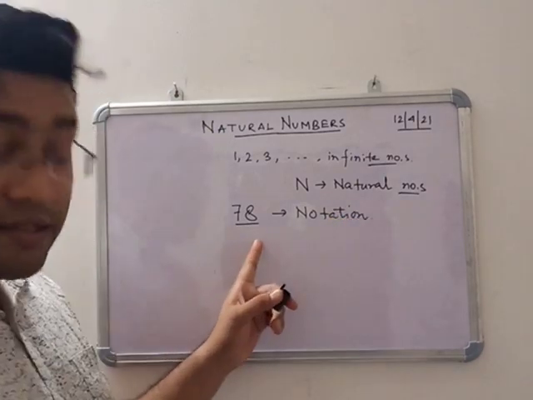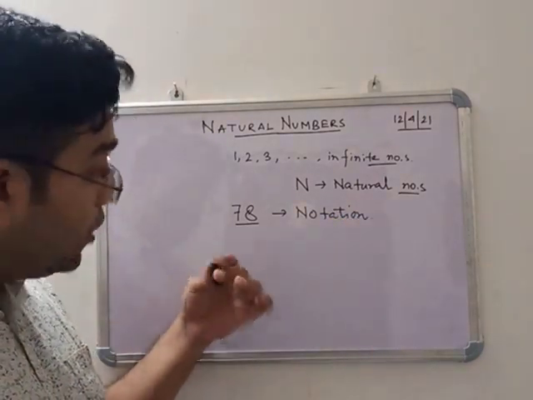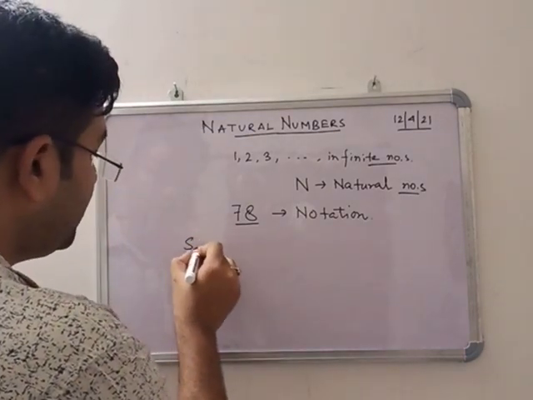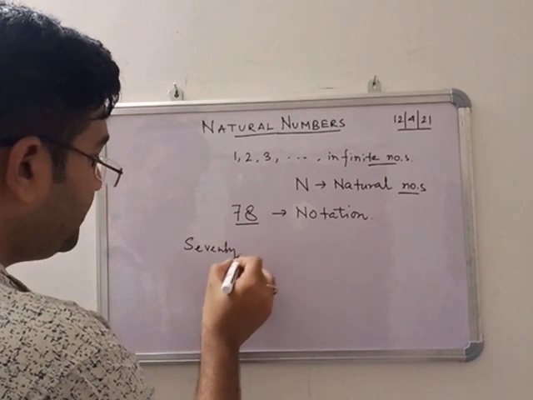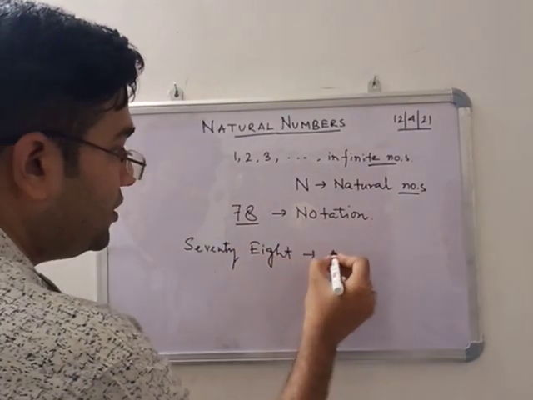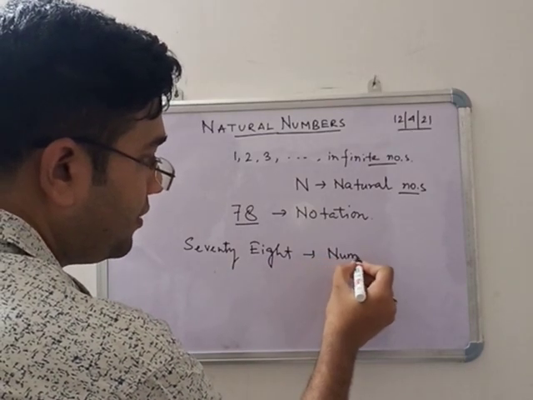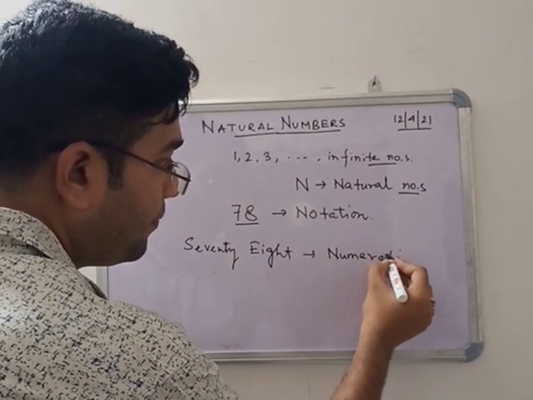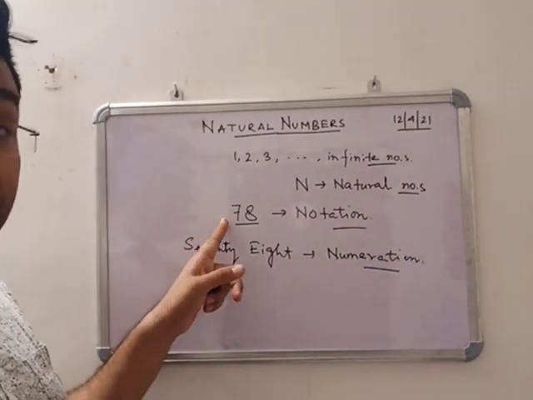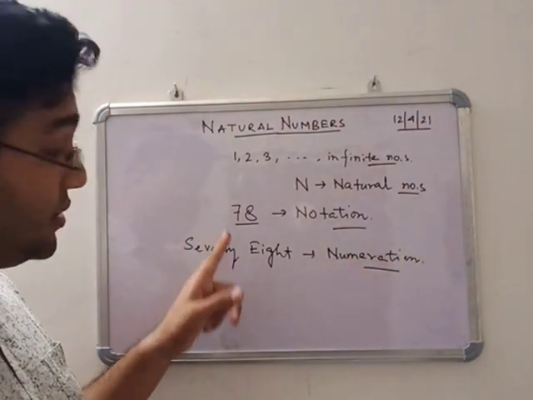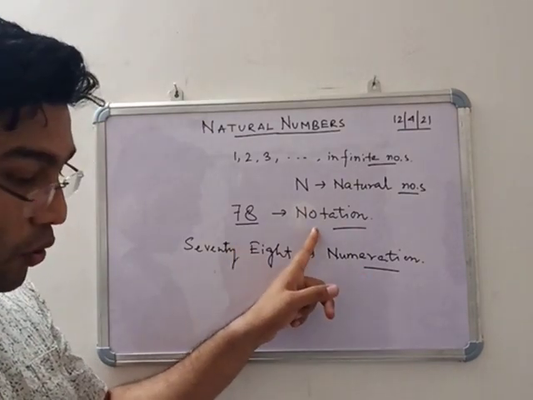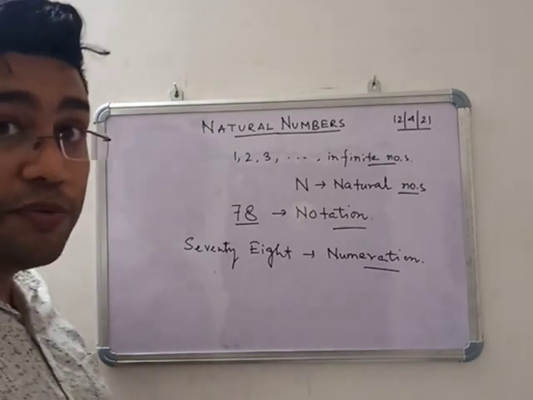And if you write this in words, then this is called numeration. That means if you write 78 in words, this is numeration. So when you are writing 78 in words, this is numeration. When in figures, this is notation. Pause the video to note it down.